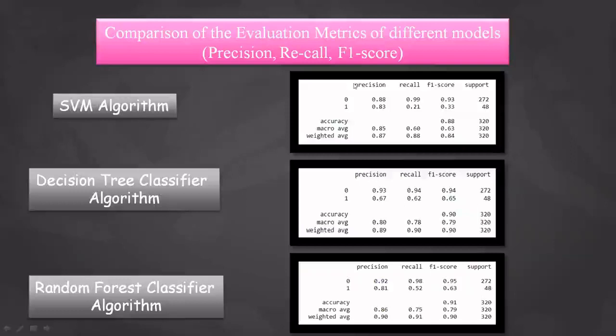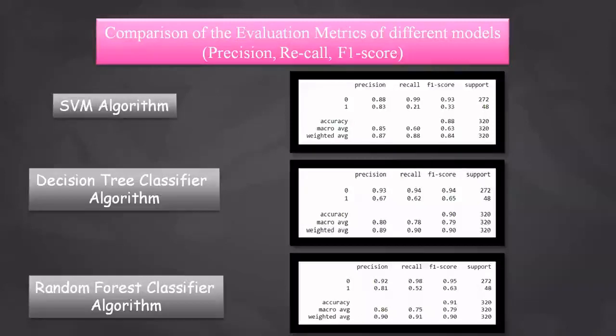So, what do precision, recall, and F1 score basically mean here? There is a confusion matrix which has four parameters: true positive, true negative, false positive, and false negative.